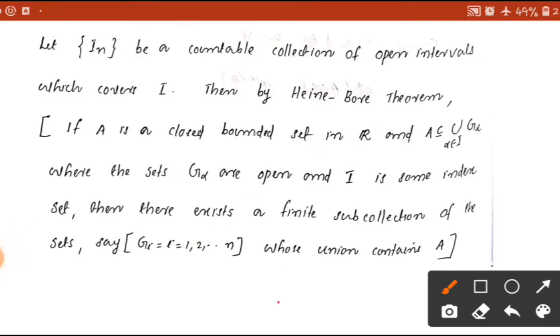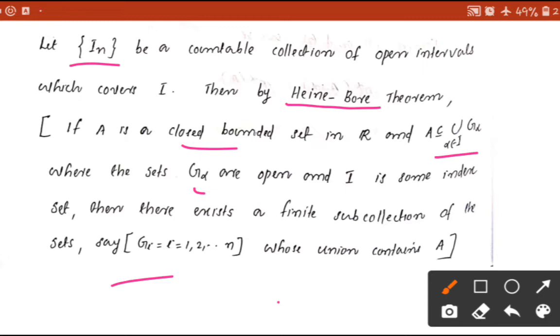Now let the collection I_n be a countable collection of open intervals which covers I. Then we can apply the Heine-Borel theorem. The Heine-Borel theorem says that if A is a closed bounded set in R and A is contained in the union over alpha in I of G alpha, where the sets G alpha are open and I is some index set, then there exists a finite subcollection of the sets, say G_i where i is from 1 to n, whose union contains A. This is the Heine-Borel theorem. Here the collection I_n is a countable collection of open intervals.